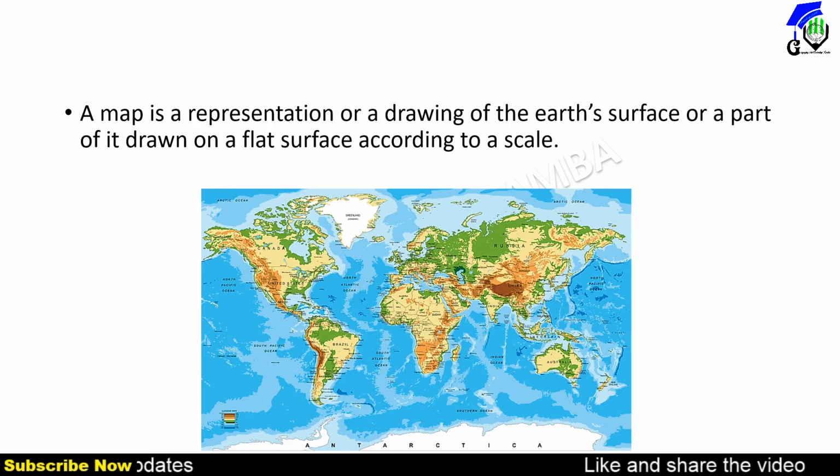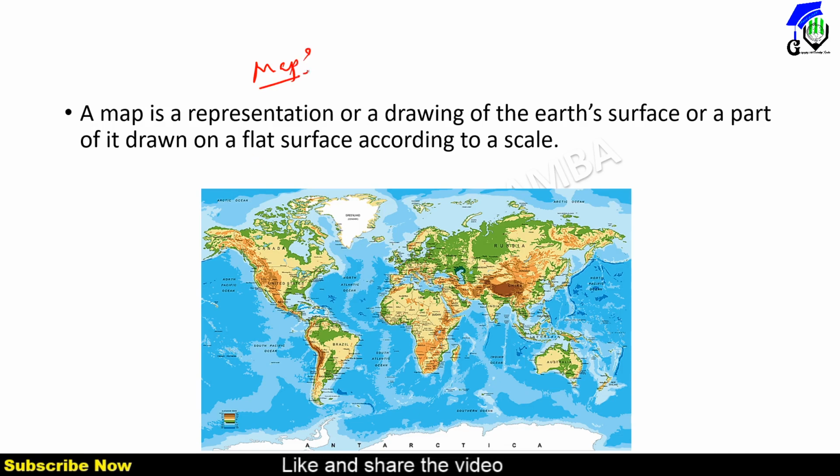First question is: what is a map? Because we are discussing maps. A map is a representation or a drawing of Earth's surface. Whatever represents the Earth's surface is called a map, and it must be according to scale, title, and direction. When all these characteristics are present, we can say it is a map.